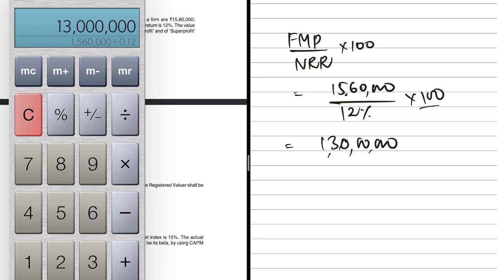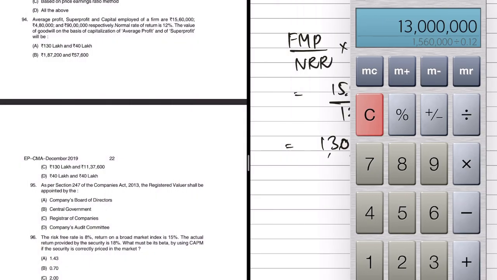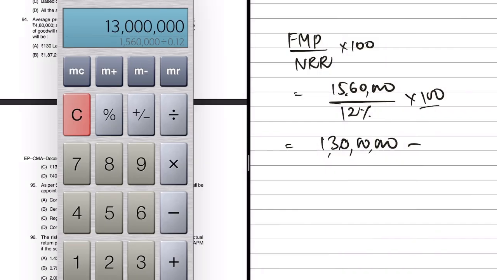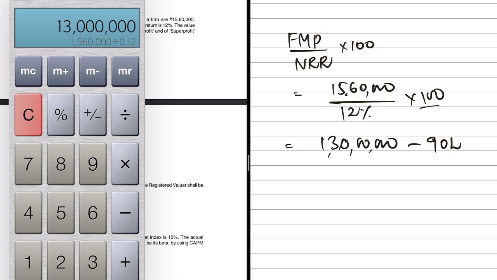Minus the capital employed. How much is the capital employed? Capital employed, which is given in the problem, is 90 lakhs. So 1 crore 30 lakhs or 130 lakhs minus 90 lakhs would be 40 lakhs. So this is our goodwill based on capitalization of average profits or future maintainable profits.